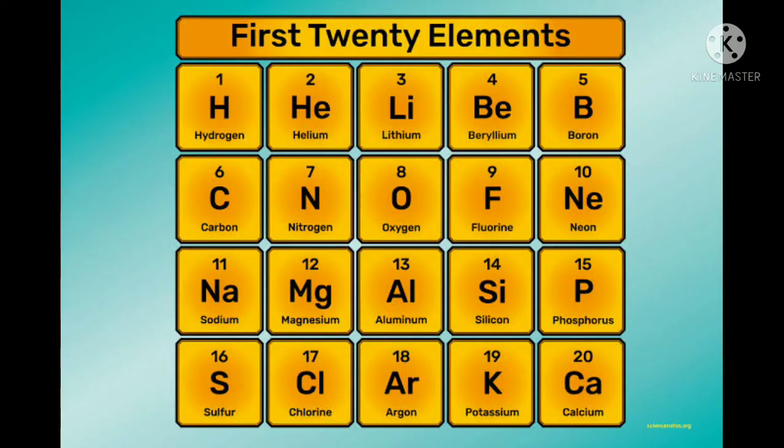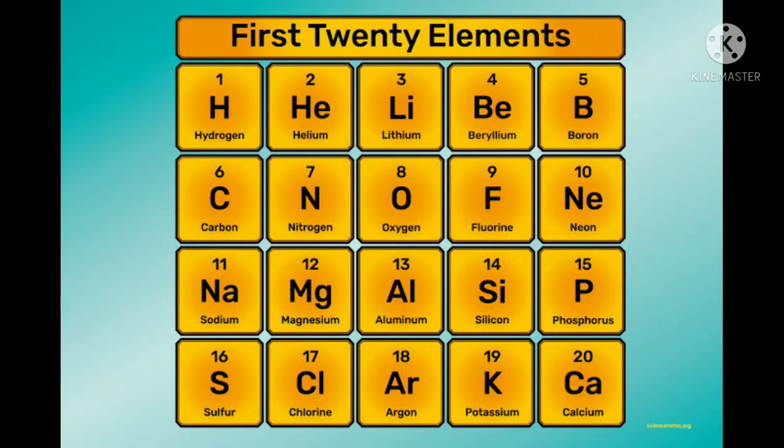Now these are the first 20 elements of our periodic table. This table of 20 elements, you have to memorize according to the atomic number and the atomic symbol.